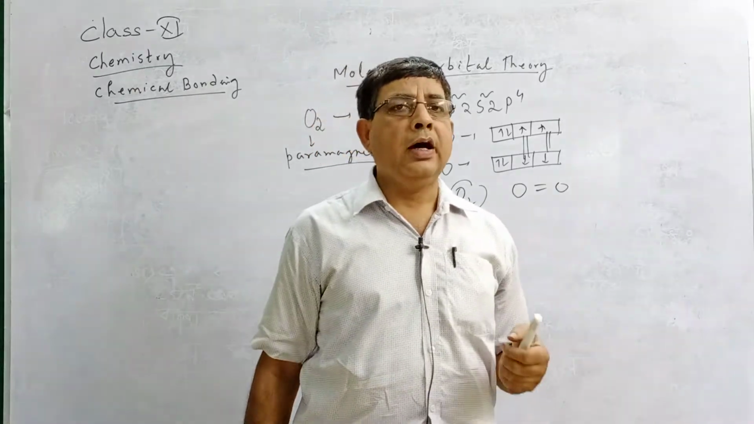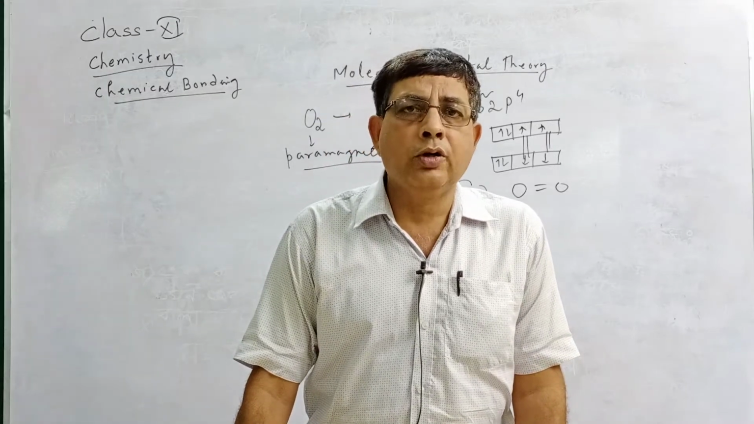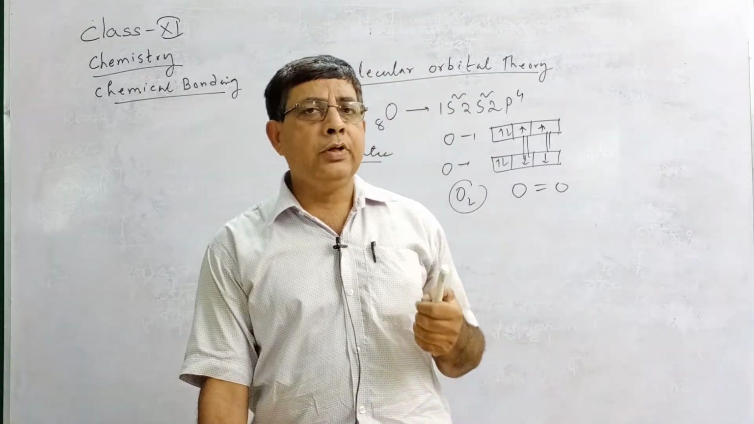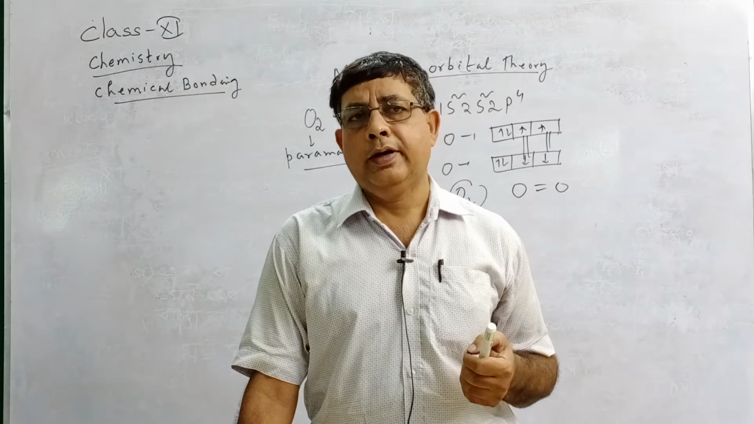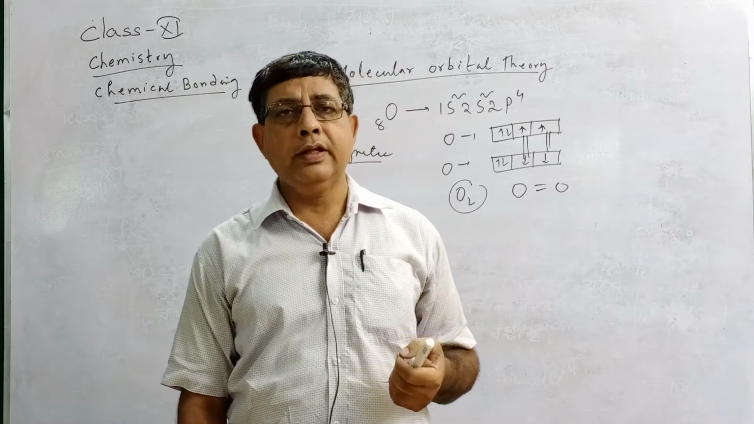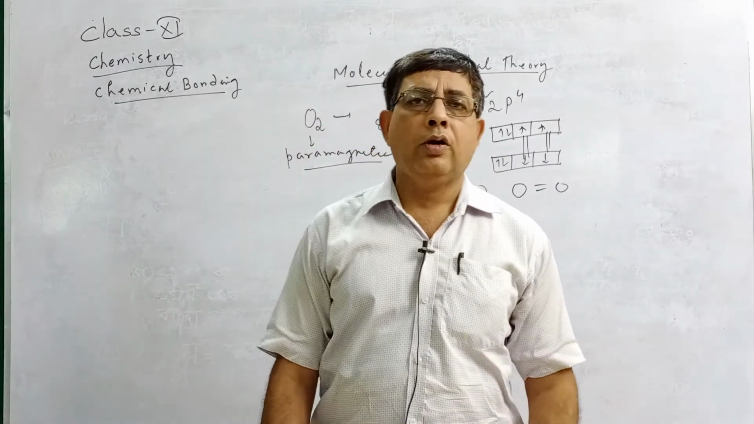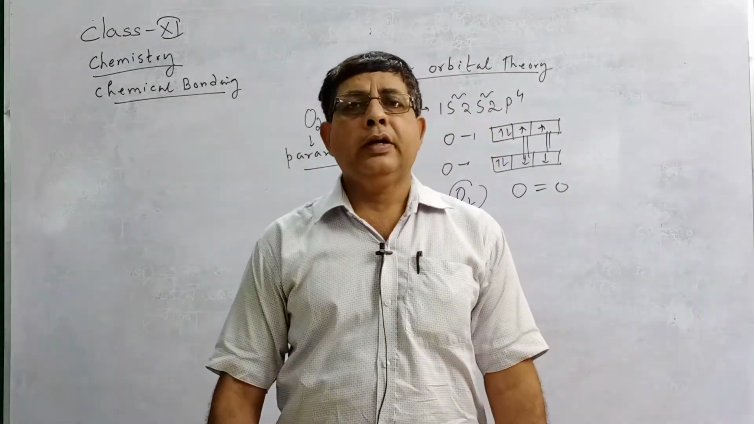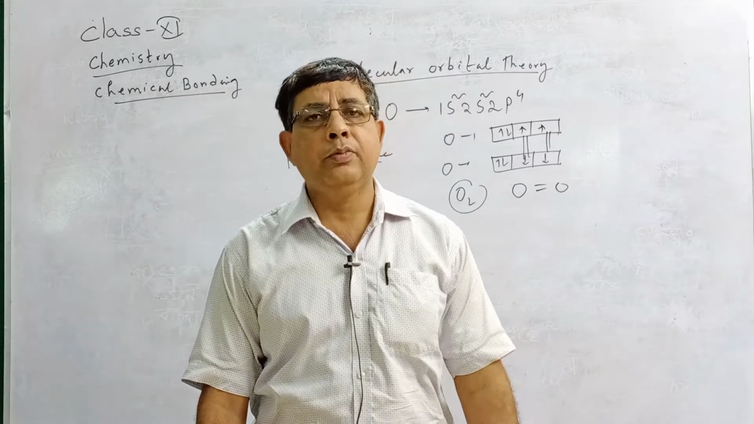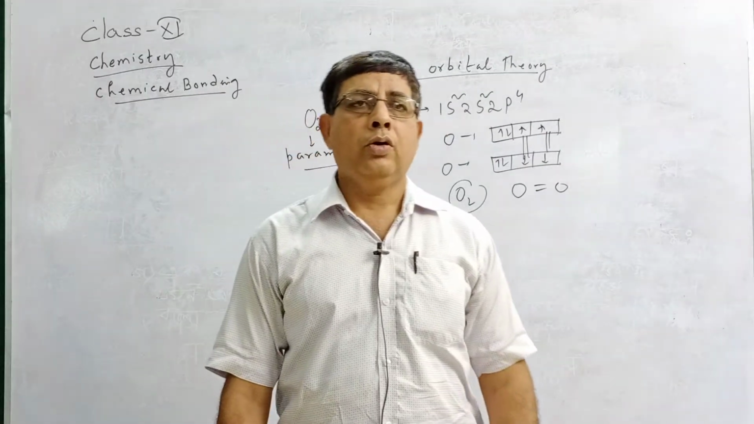So molecular orbitals are of two types. One is called bonding molecular orbital, another is called anti-bonding molecular orbital. A bonding molecular orbital has lower energy, and if electrons are present in it, they experience more attractive force, that is, the stability of the molecule increases. An anti-bonding molecular orbital has higher energy, and if electrons are present in it, repulsion takes place, that is, the stability of the molecule decreases.